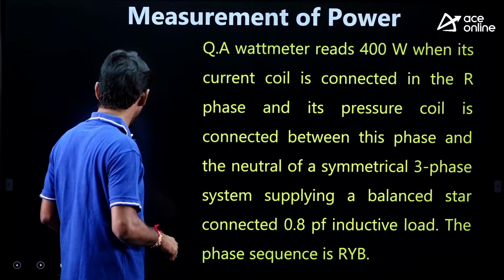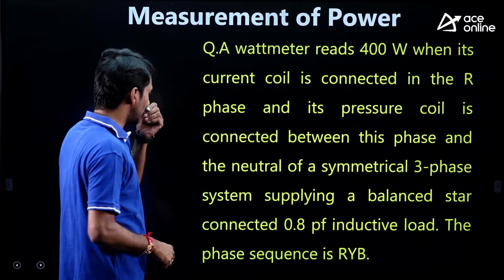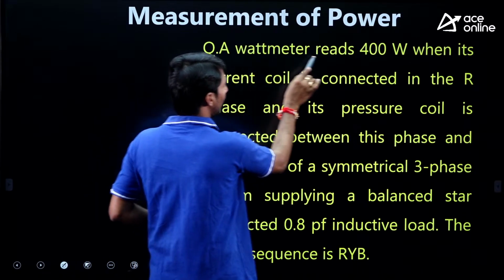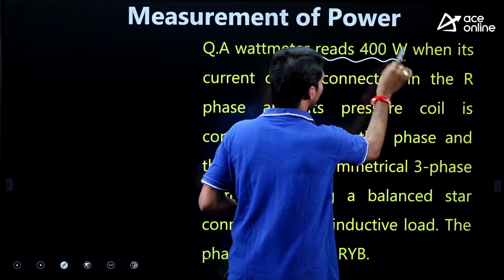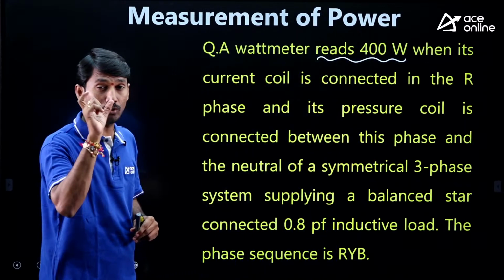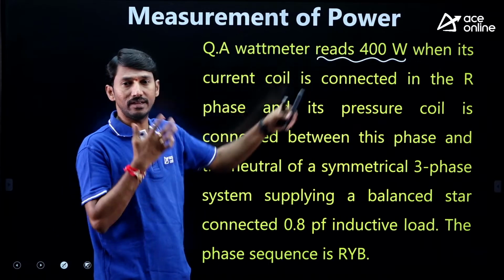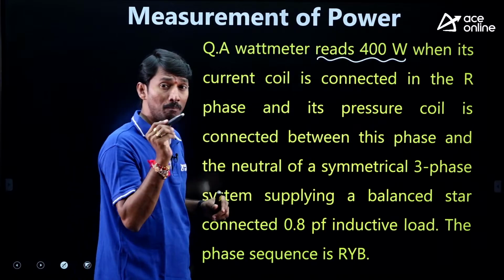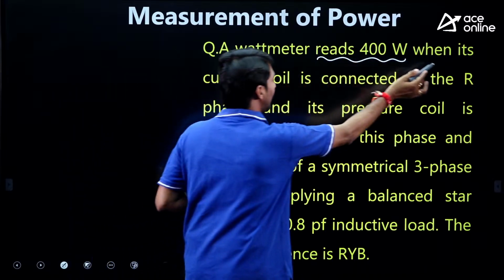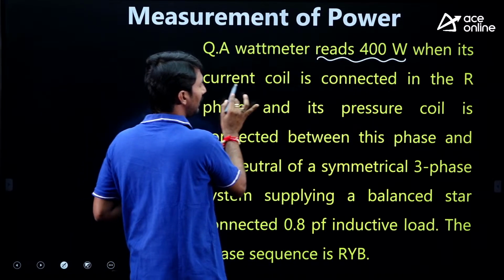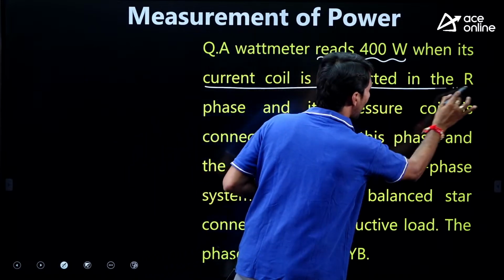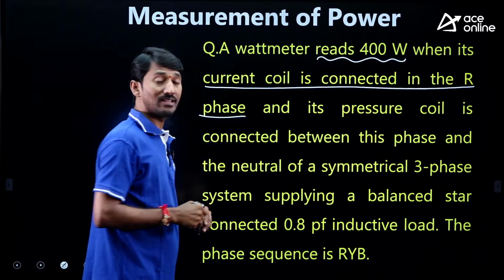Now check it. In this question, a wattmeter reads how much value? 400 watts. Try to understand each and every word. Wattmeter reads 400 watts, but when its current coil is in R phase, where the current coil?